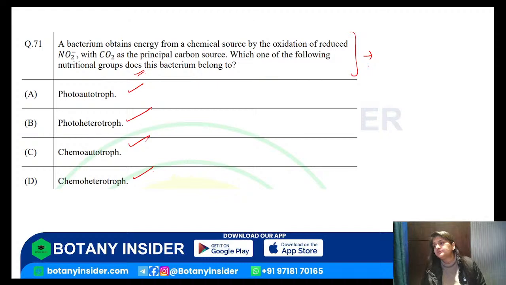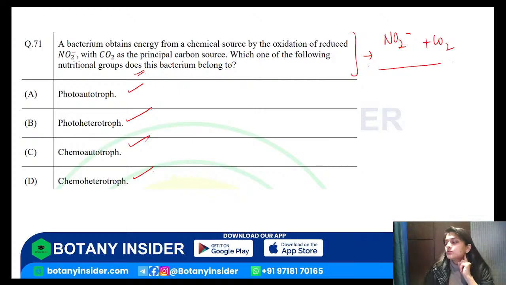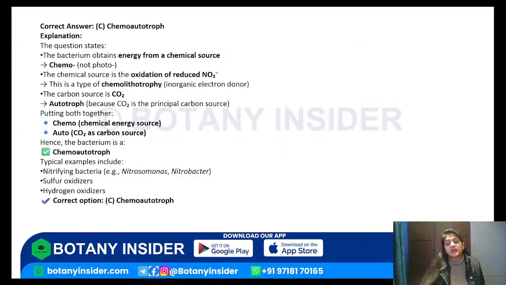Done? A bacterium obtains the energy from a chemical source by the oxidation of reduced NO2 with CO2, right? So, oxidation of these reduced forms. Which of the following nutrient groups does this bacteria belong to? To which group is this bacteria belonging? So, understand this particular thing.